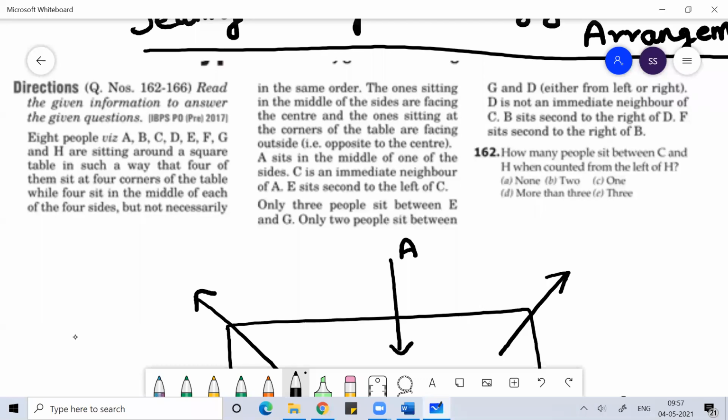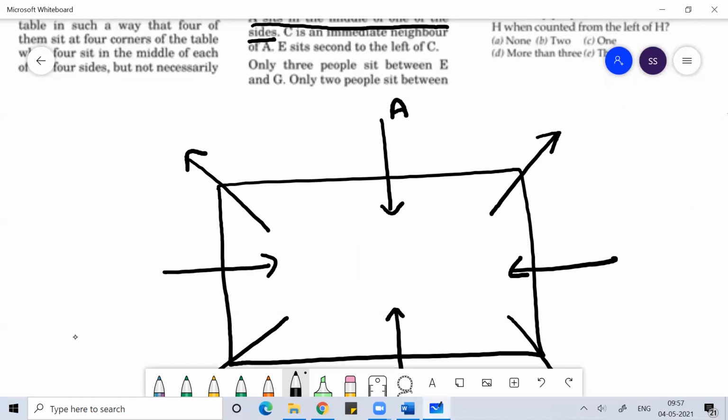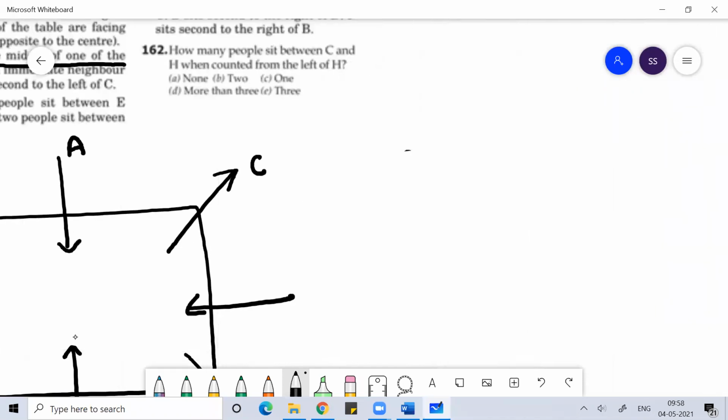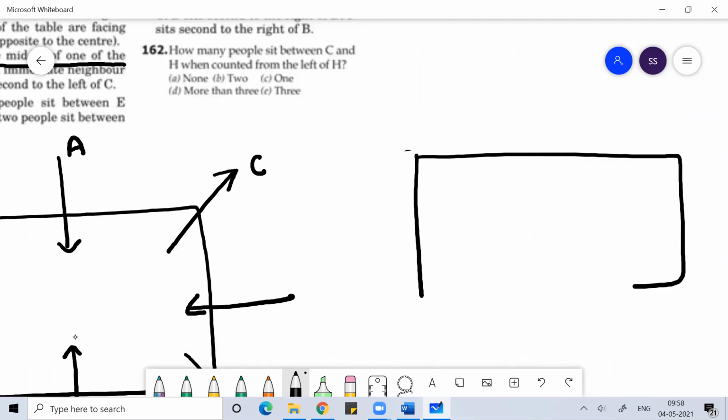You can start anywhere. It doesn't matter. You can start from any middle point. Either you can put A here, or here, or here, or here. So anywhere you can put A. That doesn't matter here. Accordingly, now you'll put everyone. C is an immediate neighbor of A. So C can be on this side or on that side. So here again, two cases are possible.